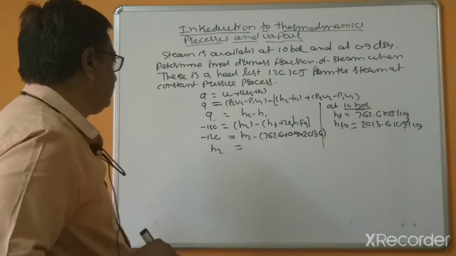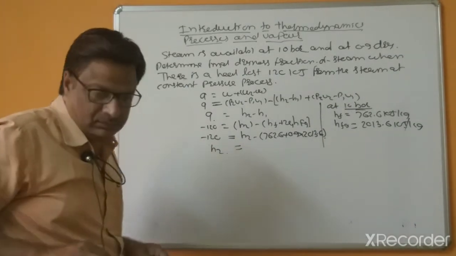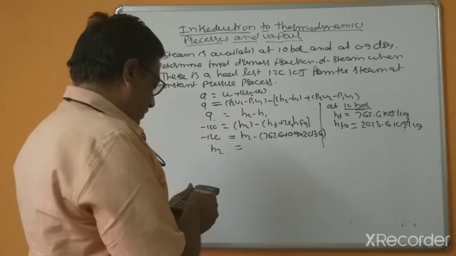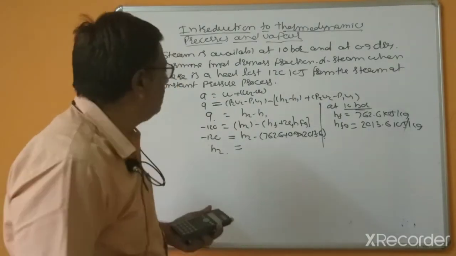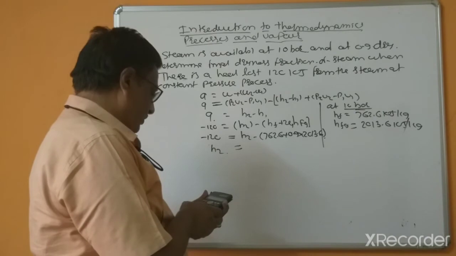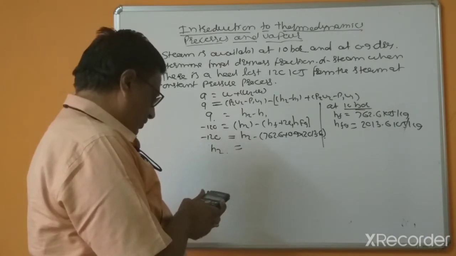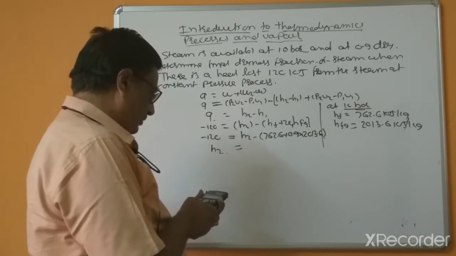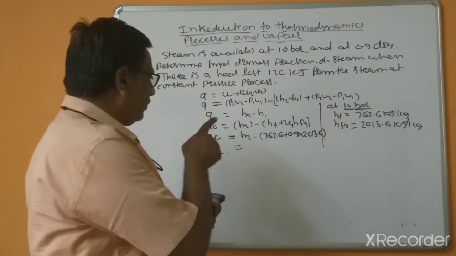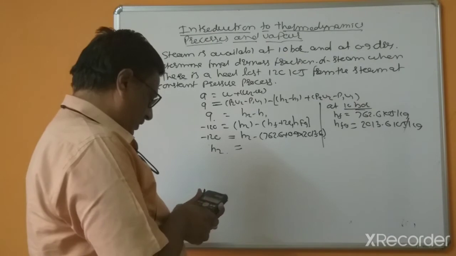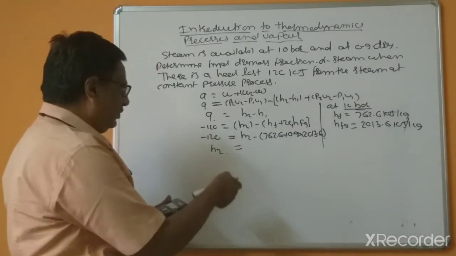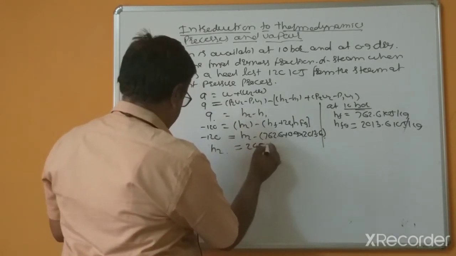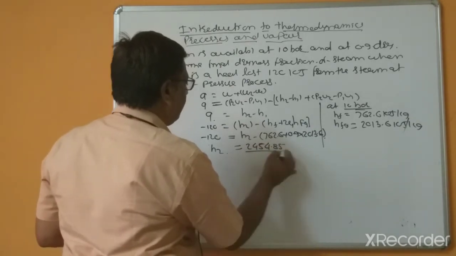H2 equals 762.6 plus 0.9 into 2013.6 minus 120. This gives H2 equal to 2454.85.